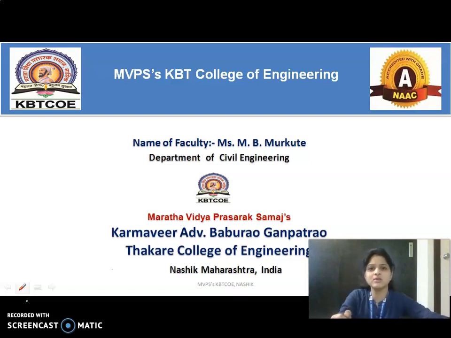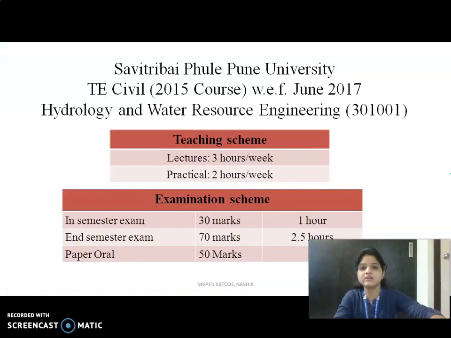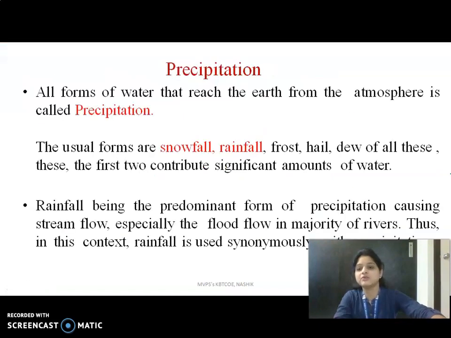Precipitation basically means the fall of moisture from the atmosphere to the surface level. This fall of moisture takes place in different forms, and the first one is rainfall. In the Maharashtra region, rainfall occurs in a large volume, and the rivers contain water which comes from rainfall only. Majorly, rainfall is what occurs in the Maharashtra region.